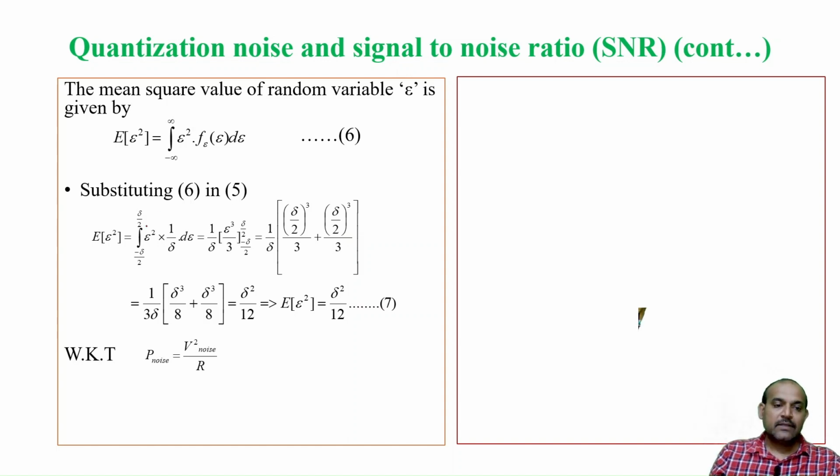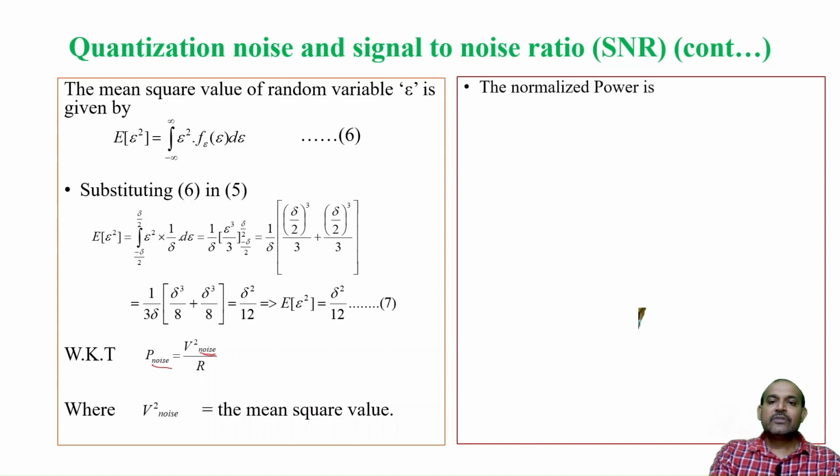We know that according to Ohm's law, P is equal to V square by R. Whether it is a noise or a signal, P is equal to V square by R. So, noise power is equal to V square by R, where V square for noise is the mean square value that we already calculated in equation 7. Okay. Therefore, the normalized power, V square noise, we already found from equation 7, is the mean square value. Okay.